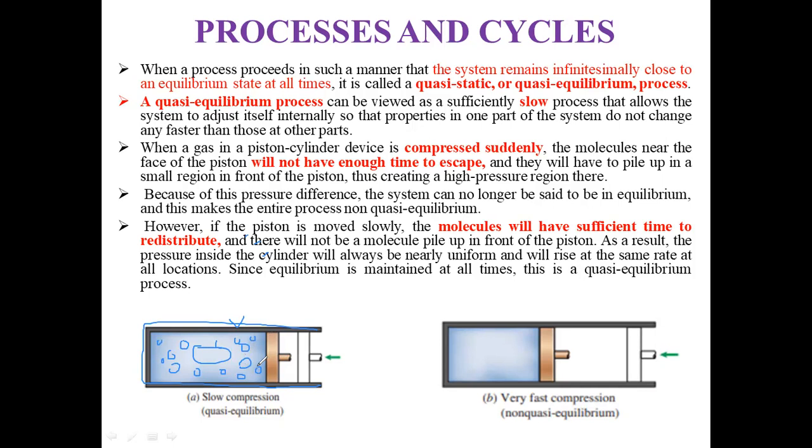Since equilibrium is maintained at all times, this is known as a quasi-equilibrium process, the slow compression process.